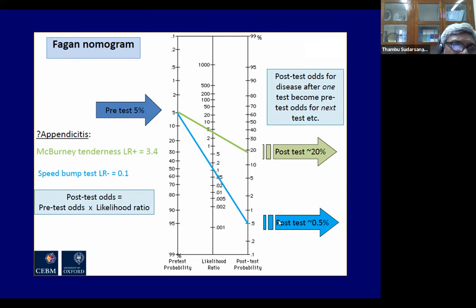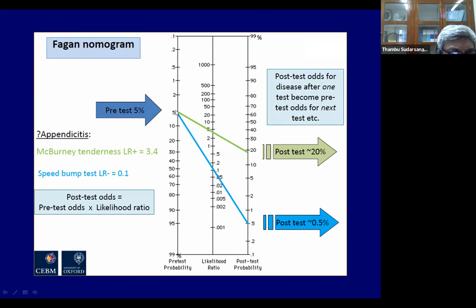On the other hand, you go to the hospital and the doctor presses your child's stomach or belly and there's pain in the abdomen. That's called McBurney's tenderness. When the doctor presses the abdomen, there's pain. That particular sensation of pain has a likelihood ratio of 3.4. Remember, the pre-test probability still remains 5%. But here the test is positive. The previous speed bump test was negative. Here it's positive. The likelihood ratio is 3.4.